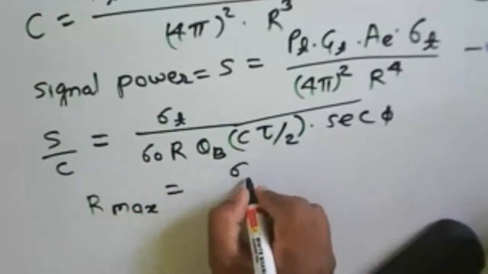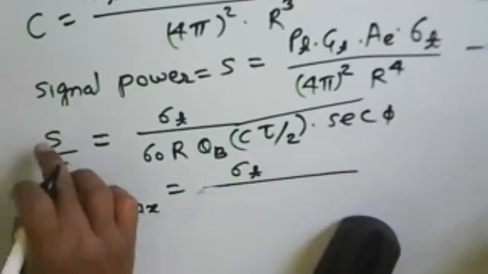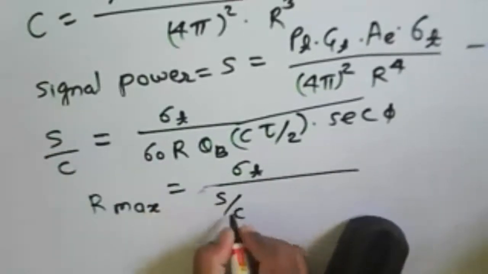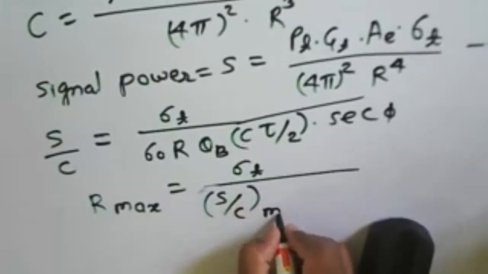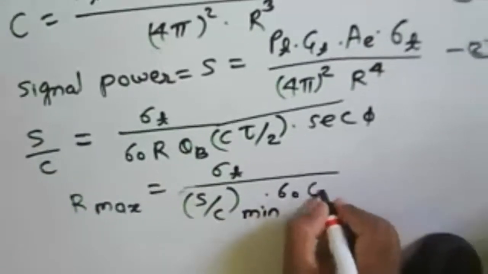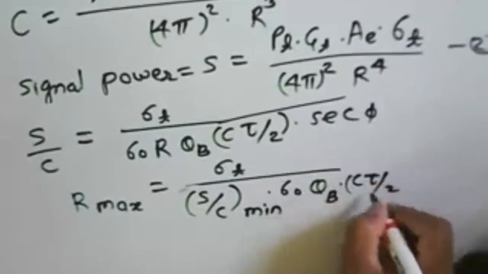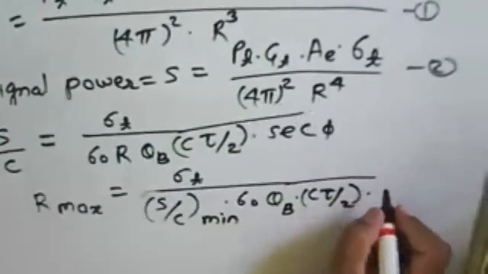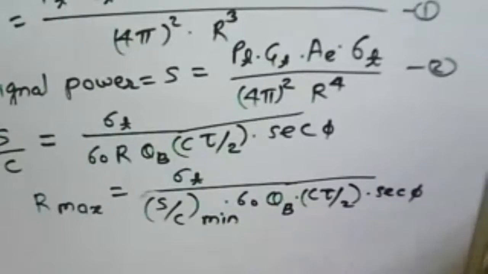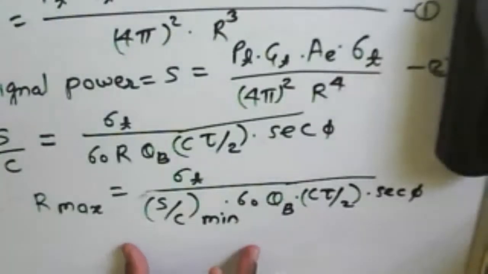So it will be AE sigma T by, we have S by C here, that will be the ratio, and in that case it will be the minimum one, then sigma 0 theta B, C tau by 2, and then sec of phi. This equation will provide you the maximum range of a radar.